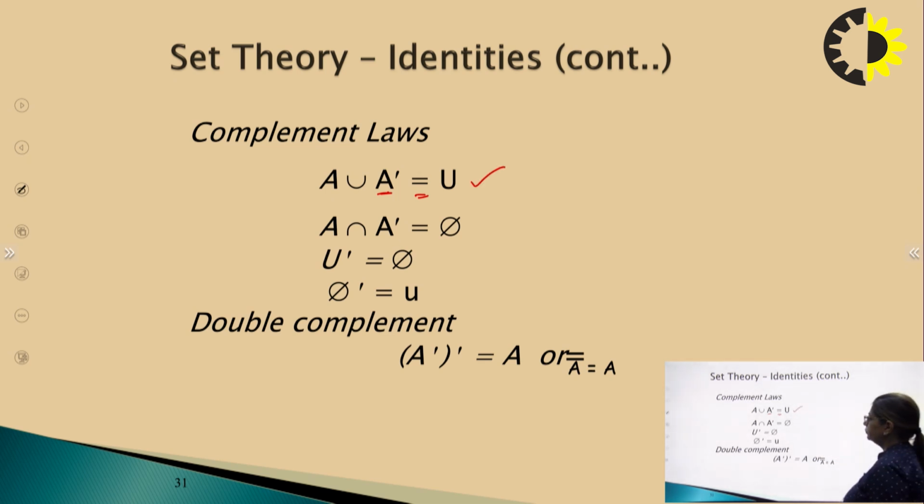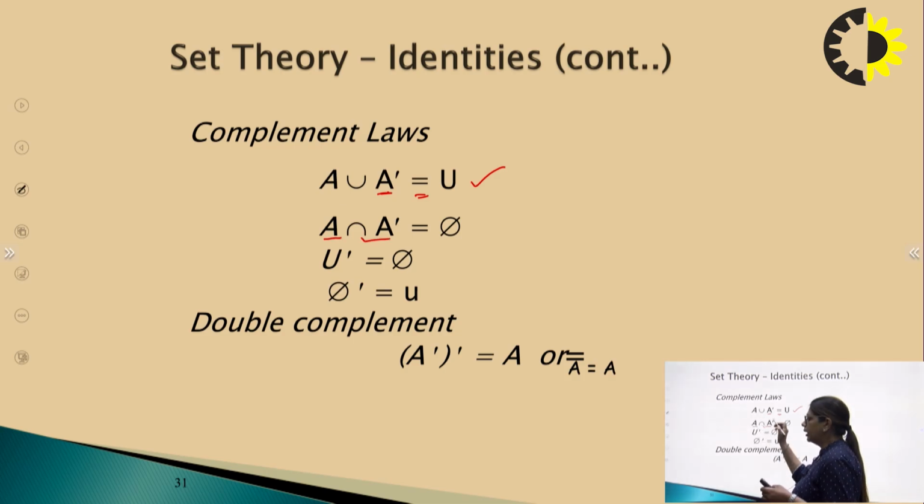Now, A intersection A complement. A complement will not contain any element that is contained in A, but it is contained in the universal set, meaning that universal set minus A is A complement. So nothing is common between them. The intersection means the common elements, so we will get the empty set here.